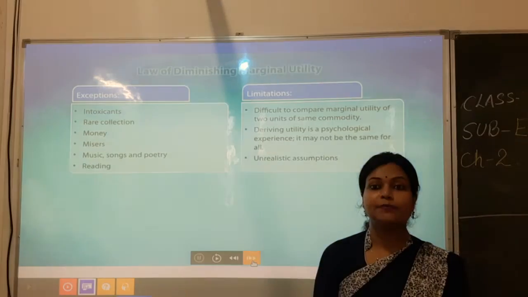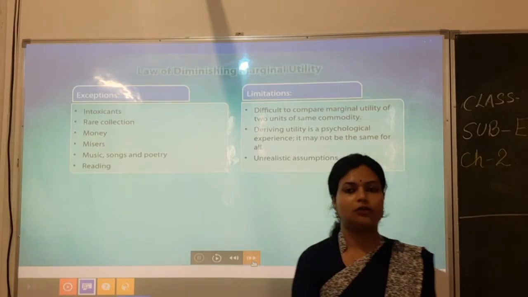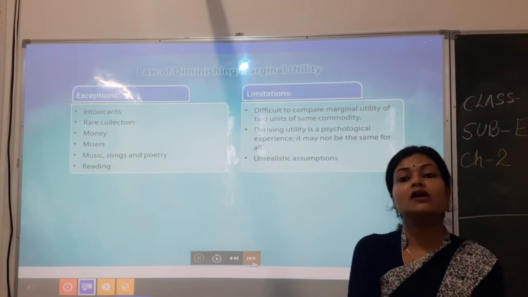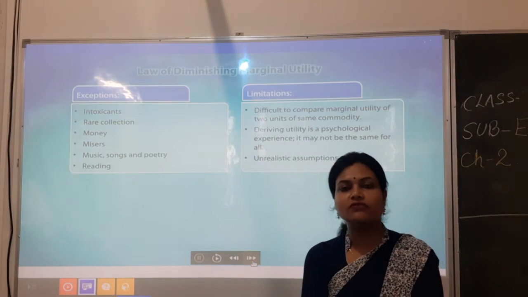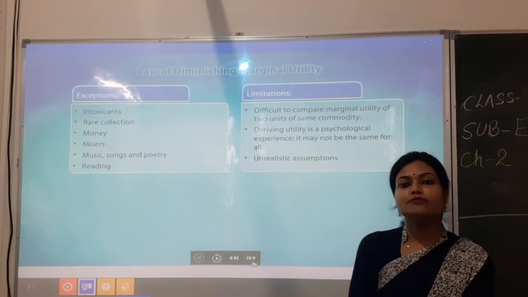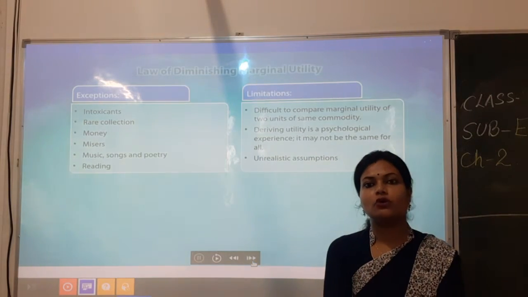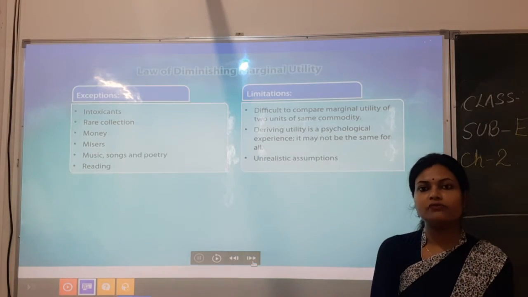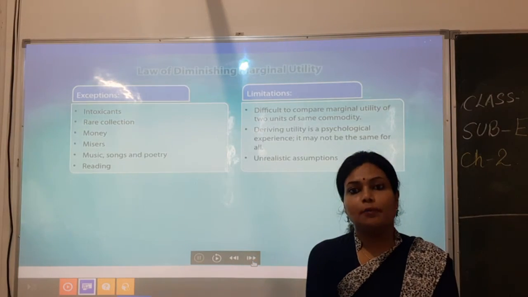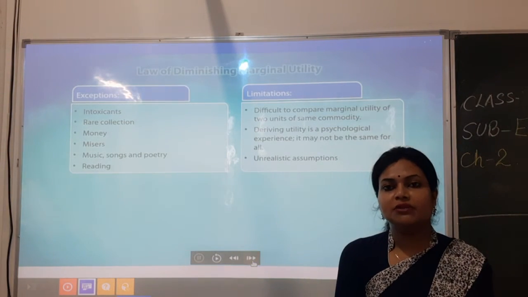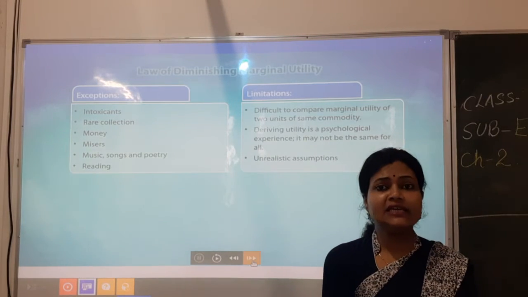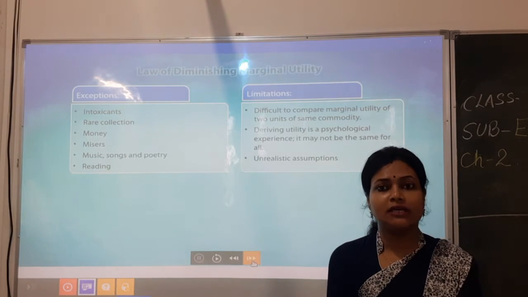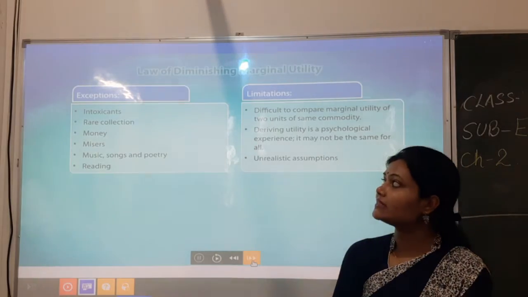the category of exceptions. You people know this word exceptions, where the things don't work for which we are talking. As we have said, the more successive units of any good the consumer consumes, the marginal utility will be diminishing. Diminishing का मतलब होता है decreasing. But this law will not be applicable where? That is there in the exceptions.